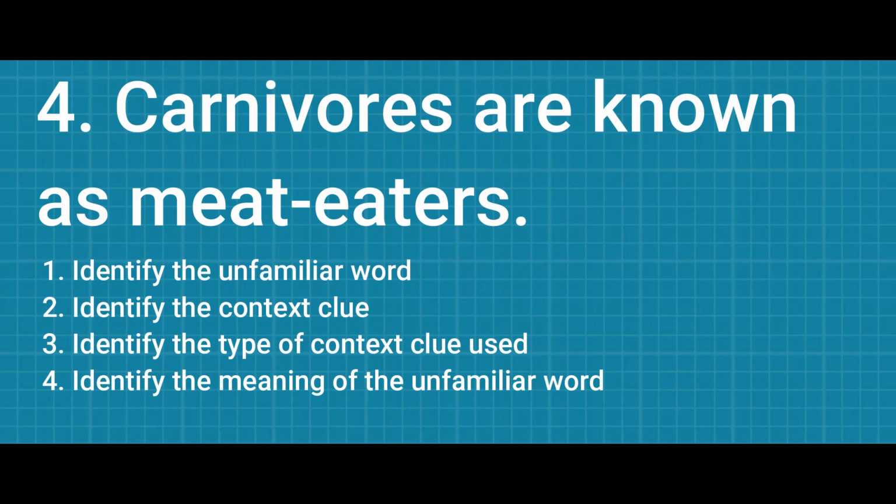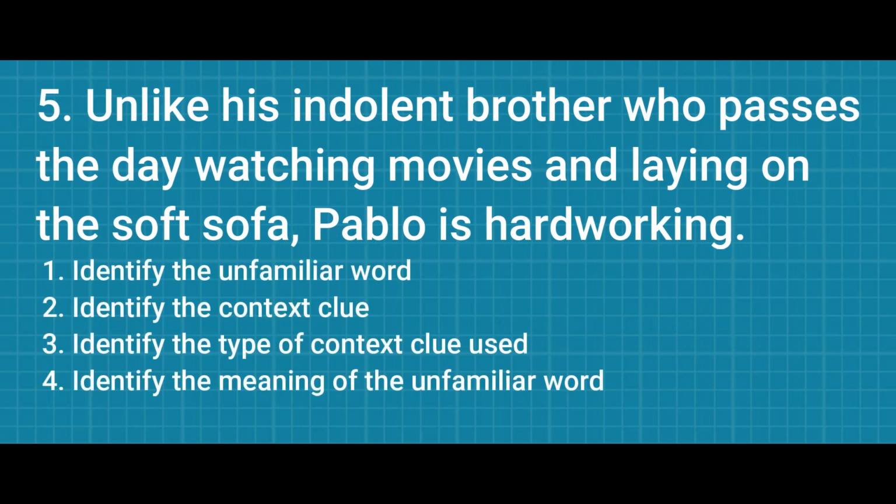Number 5. Unlike his indolent brother, who passes the day watching movies and laying on the soft sofa, Pablo is hardworking. What is the unfamiliar word? Indolent. What is the context clue? We have here unlike and hardworking.